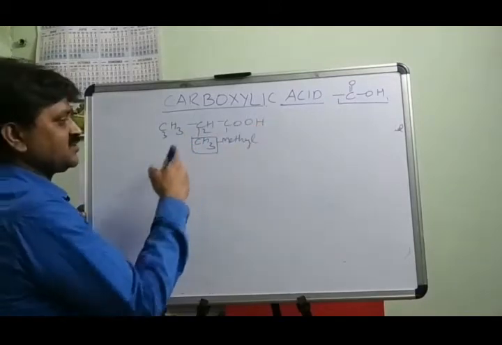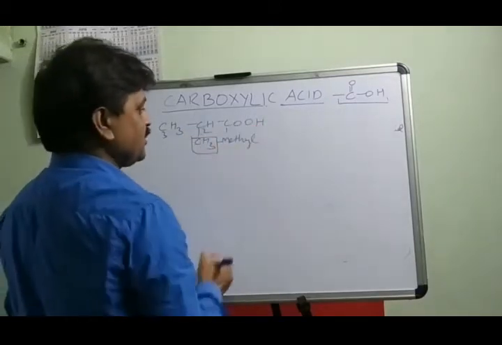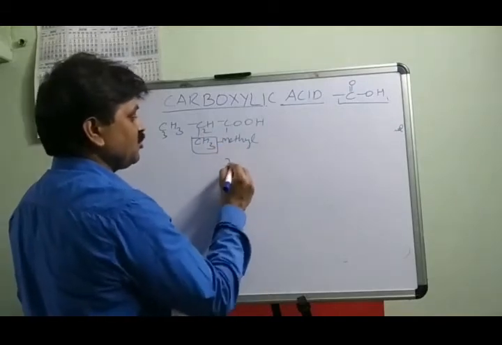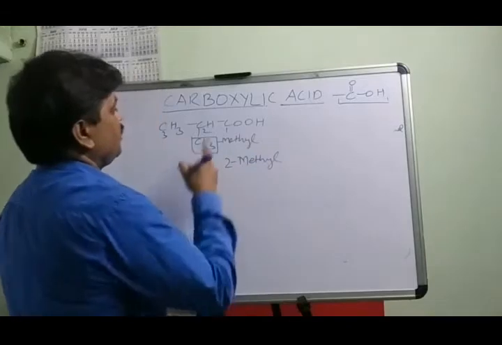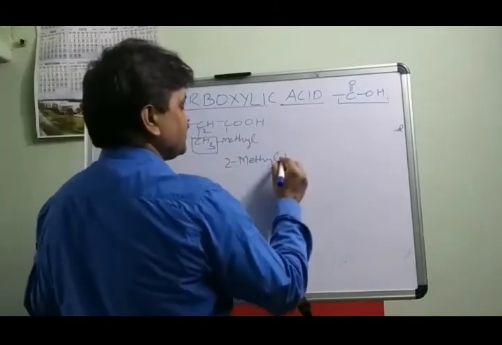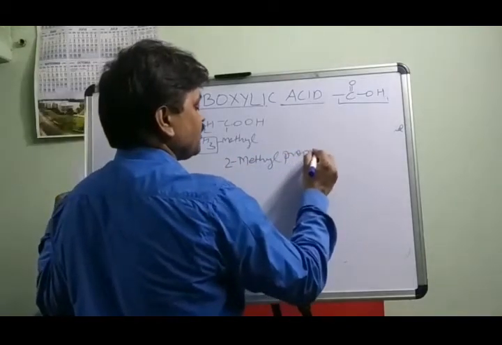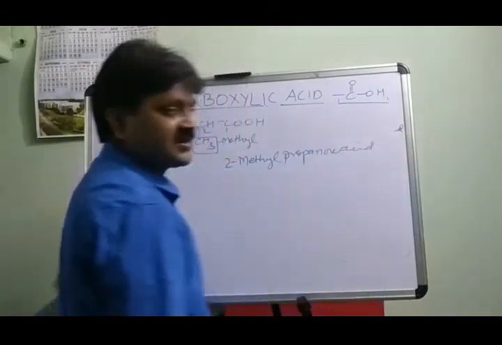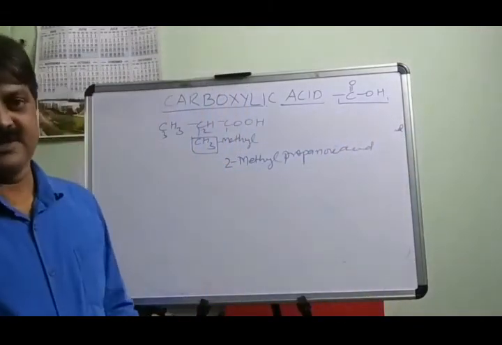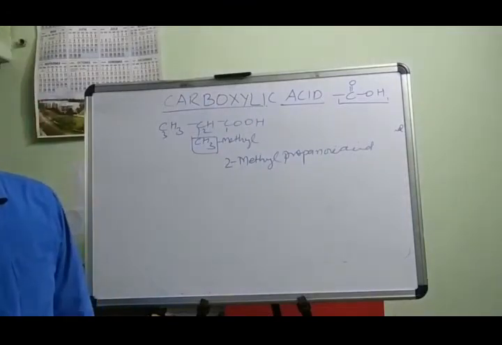The methyl group is present at carbon number 2. So the name of this compound is 2-methylpropanoic acid. You can do it very easily. Propanoic acid, you have already read in class 11. We have discussed it.